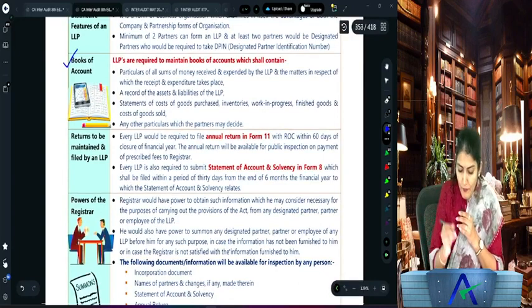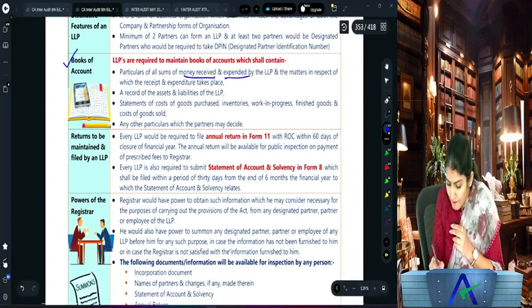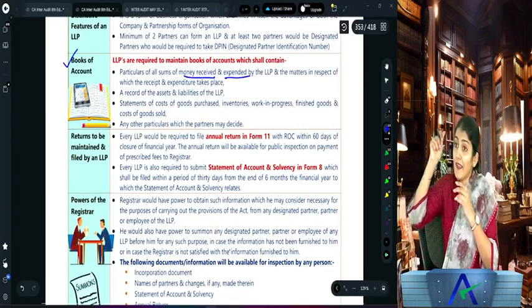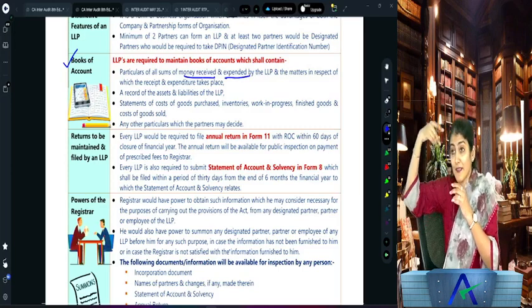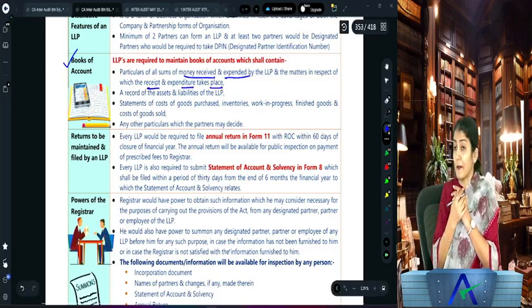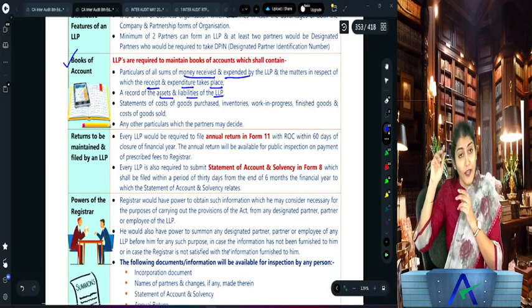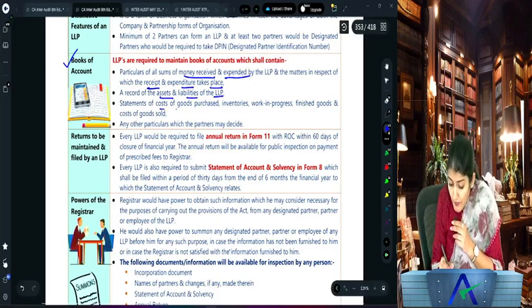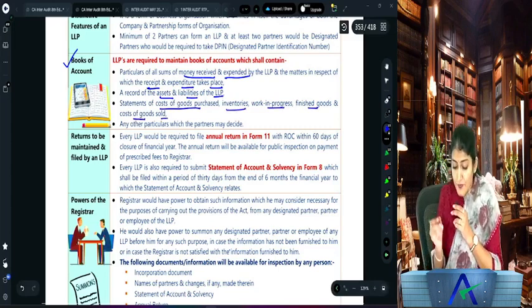Again, look at the books of account to be maintained by LLP. All sums of money received and expended by the LLP. First it said company, then it said society. Now it is saying LLP. And the matters in respect of which the receipt and expenditure take place. Then the record of the assets and liabilities of the LLP. Then the statement of the cost of goods purchased, inventory, work in progress, finished goods and the cost of goods sold.